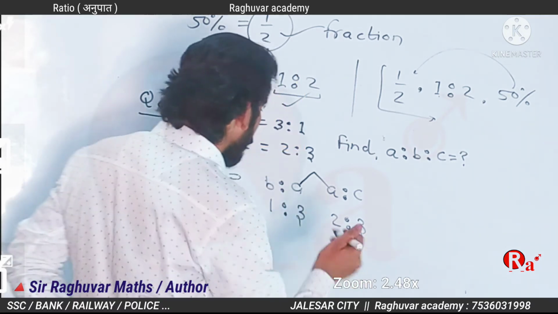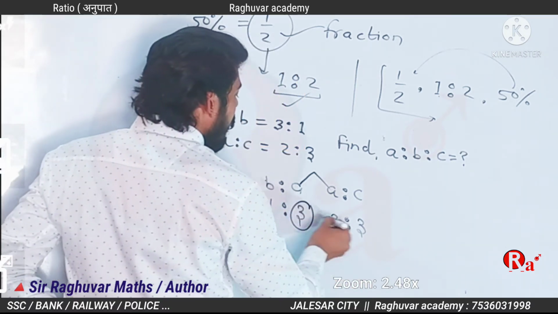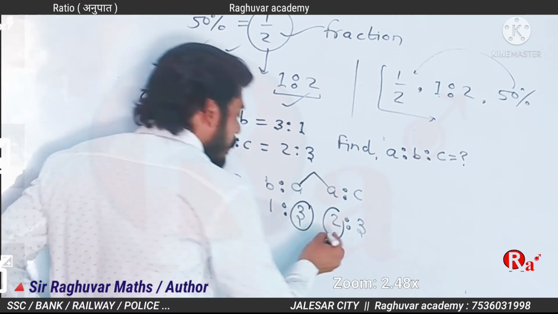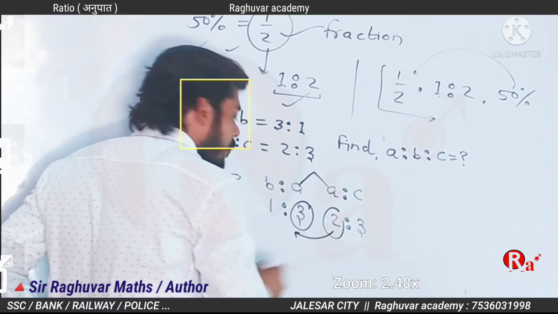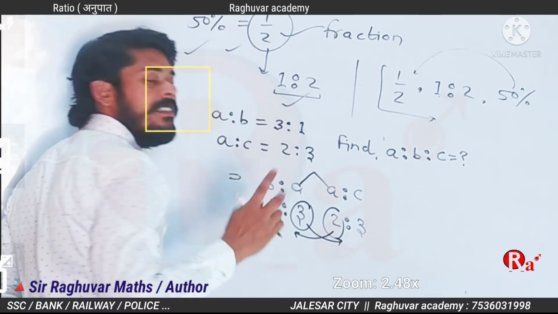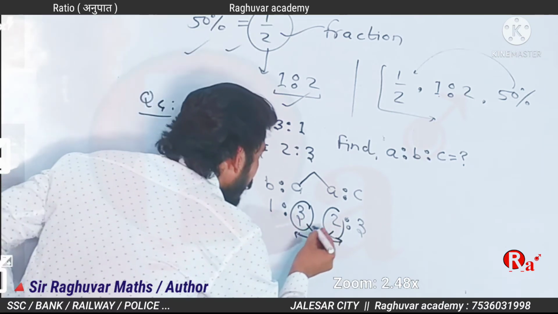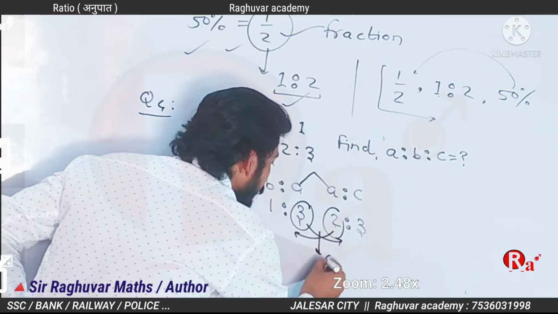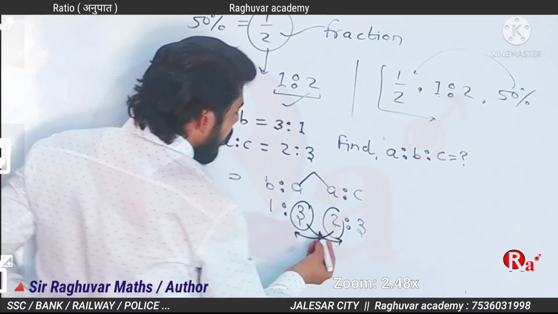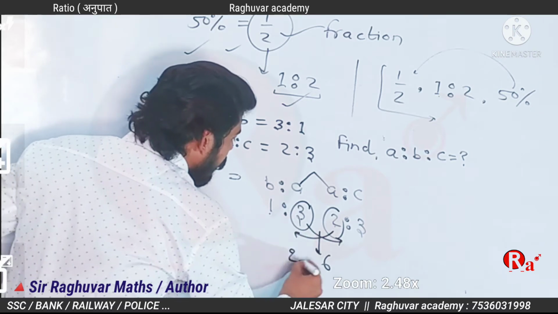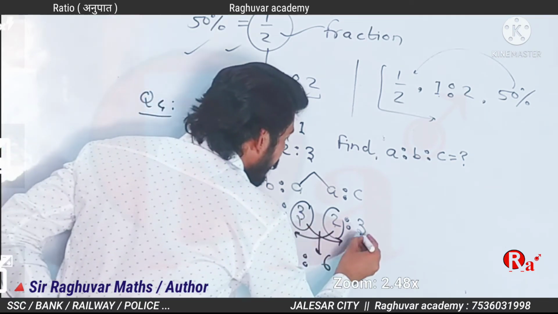Now, 3 and 2 are different. Multiply by 2 and multiply by 3. This is the same. 3 becomes 6. Multiply by 2, 2. Multiply by 3, 9.